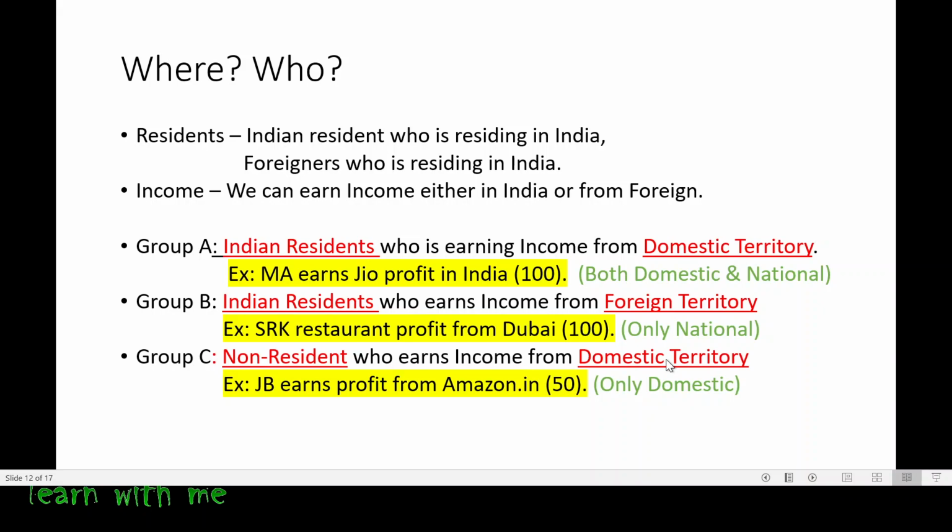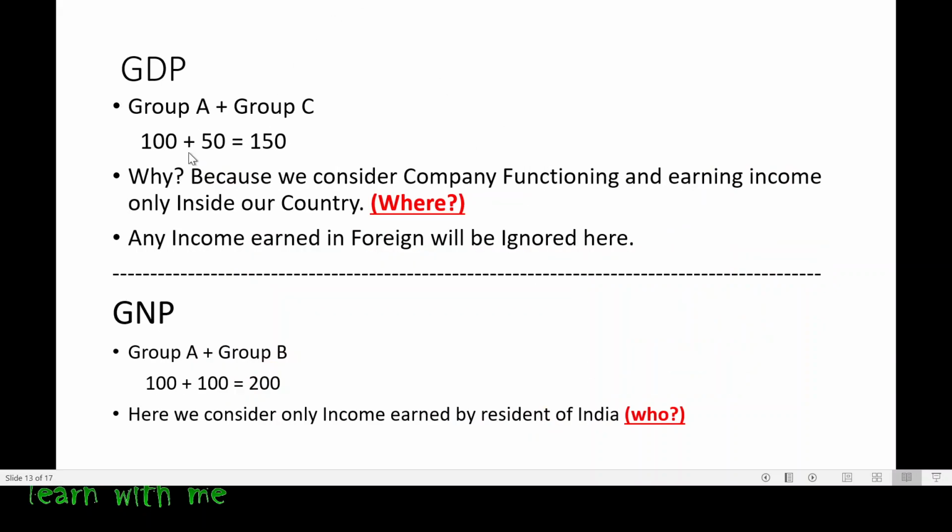Now will this come for calculation of GDP? Of course yes. Now 100 plus 50 gives me 150. So my GDP is equal to how much? 150. So here again I have said the same thing in detail. So we add up Group A and Group C. It gives me 100 plus 50 is equal to 150.